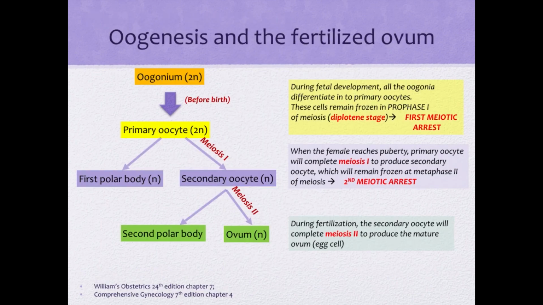Here now is another diagram showing to us oogenesis and the fertilized ovum. So first, we have the oogonium, which is a diploid, that's a 2N. So during fetal development, all the oogonia differentiate into primary oocytes. And these cells remain frozen in prophase 1 of meiosis, that's the diplotene stage or the first meiotic arrest. When the female reaches puberty, primary oocyte will complete meiosis 1 to produce secondary oocyte, which will remain frozen at the metaphase 2 of meiosis, and that's what we call the second meiotic arrest. Now, during fertilization, the secondary oocyte will complete meiosis 2 to produce the mature ovum, or what we call the egg cell.